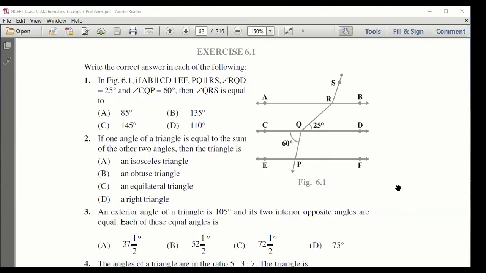I guess it's 145, sir. Okay, Ritesh got 145, Twinkle got 145, Hridaya got 145. Okay, Twinkle, you want to explain?